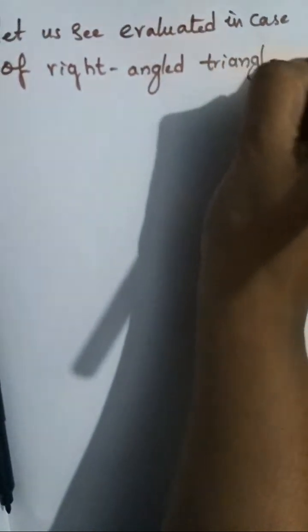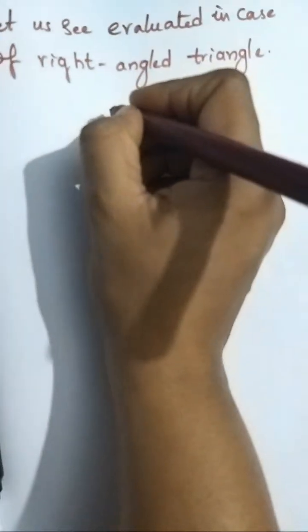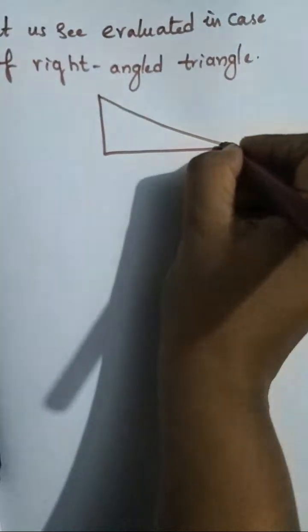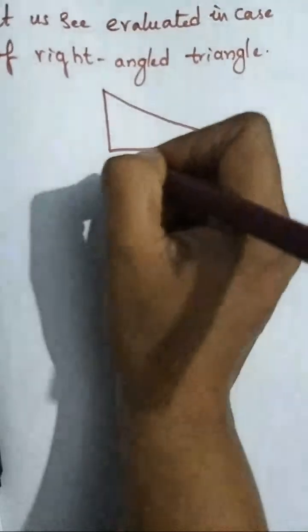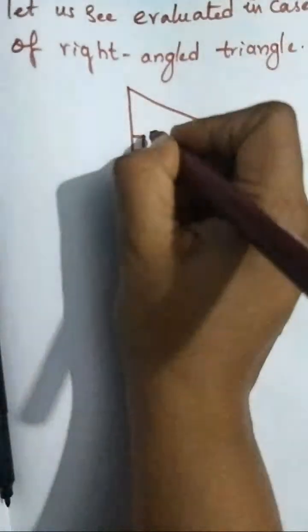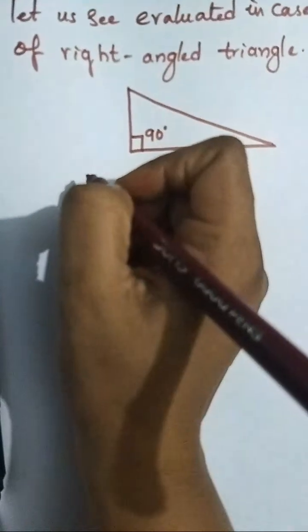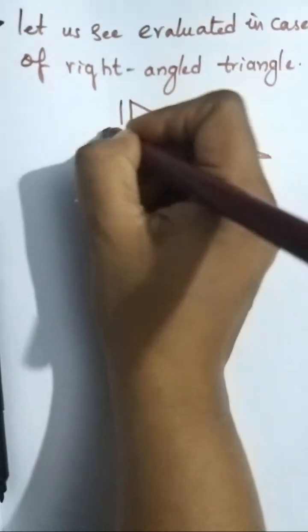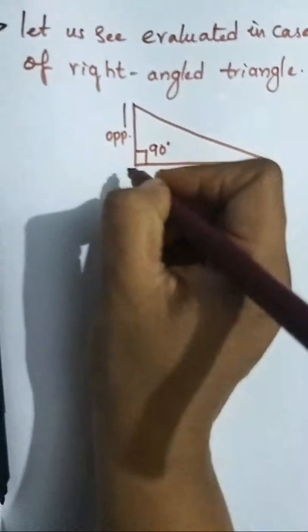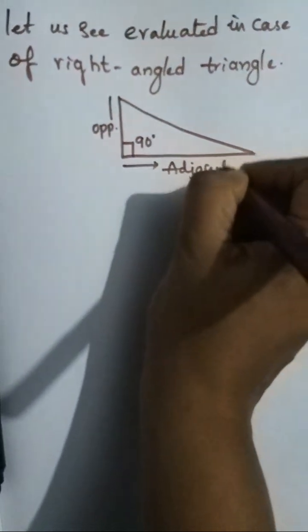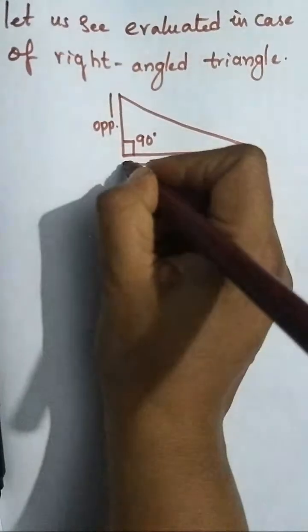See, if we are given a right angle triangle like this, okay, it is a right angle triangle. This is the 90 degrees angle, the right angle, and this is the opposite side, and this is the adjacent side.